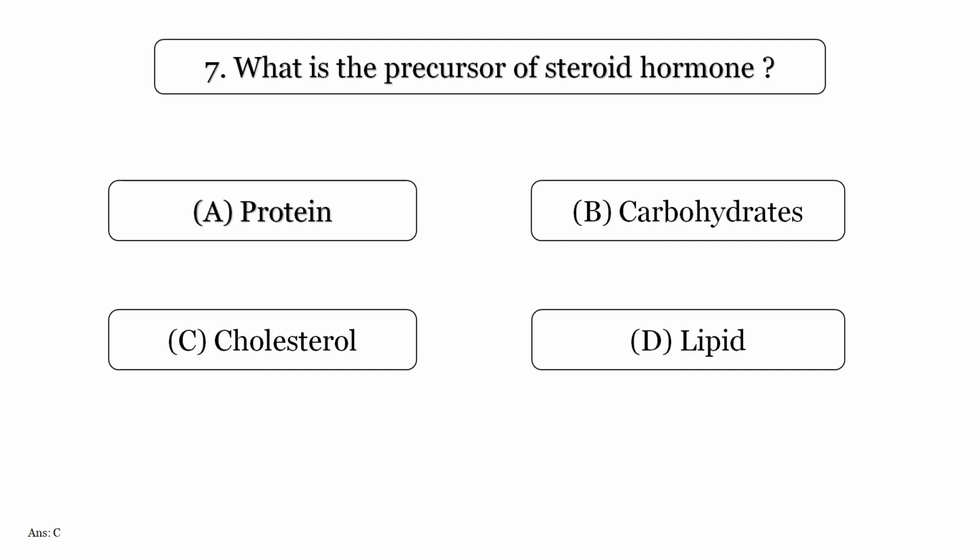What is the precursor of steroid hormones? Option A, protein. Option B, carbohydrates. Option C, cholesterol. Option D, lipid. Answer is option C, cholesterol.